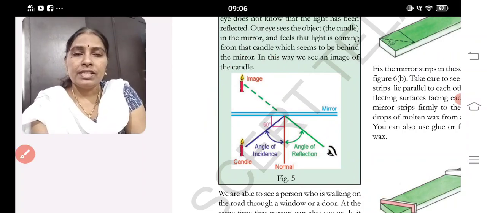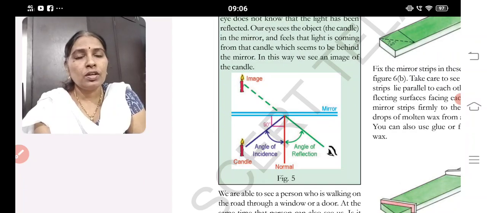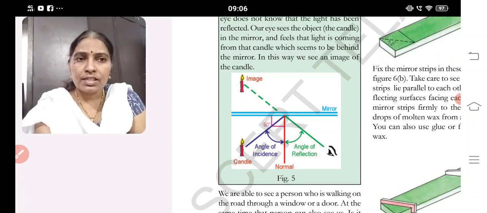Okay, today we discussed the difference between shadow and image. When light falls on an opaque object, shadows are formed, and when light falls on a transparent object, images are formed. Bouncing back, coming back is called reflection. And what are the laws of reflection? The first law we discussed: angle I is equal to angle R. Angle I is equal to angle R. These points we have discussed today.